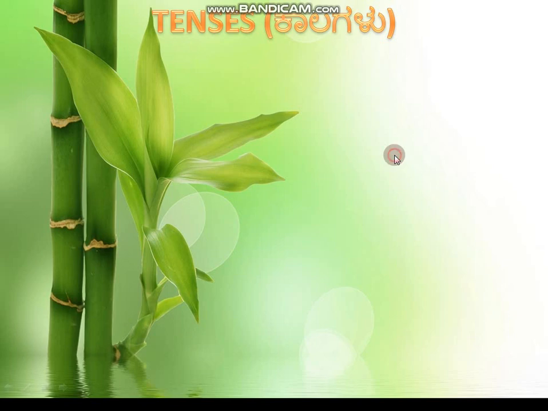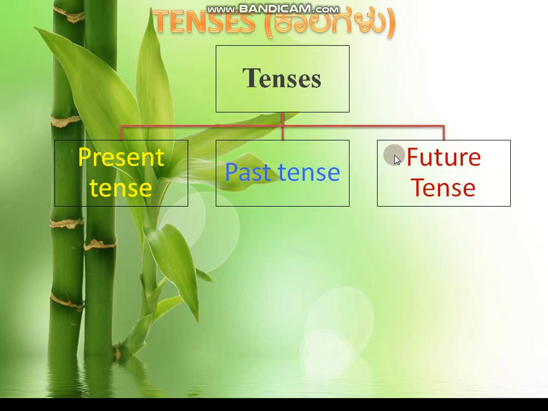So we have tenses in three important categories. Tenses are divided into three parts, that is present tense, past tense and future tense. In Kannada also we have Vartamana Kala, Bhuta Kala and Bhavishyat Kala. Again, each one of the tenses is going to be divided into four types. Which are they? First one, simple present. In present tense we have simple present, present continuous, present perfect, present perfect continuous. See, in present tense we have four types, past tense also, future tense also.